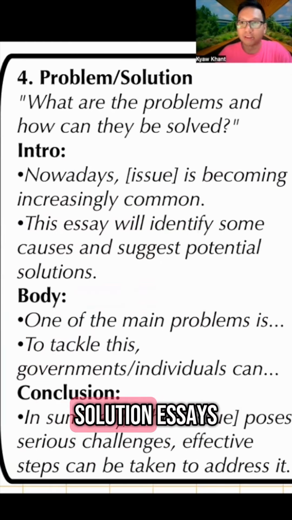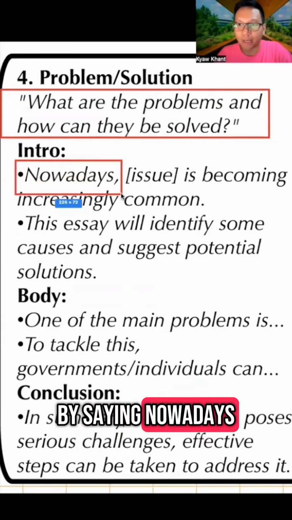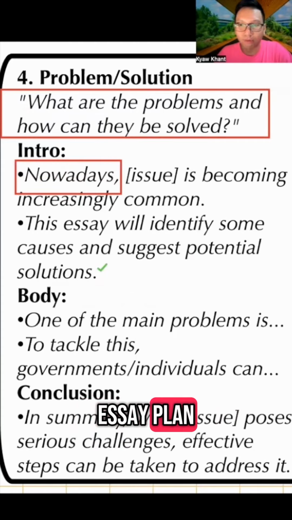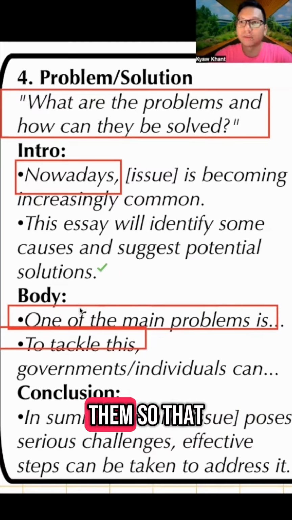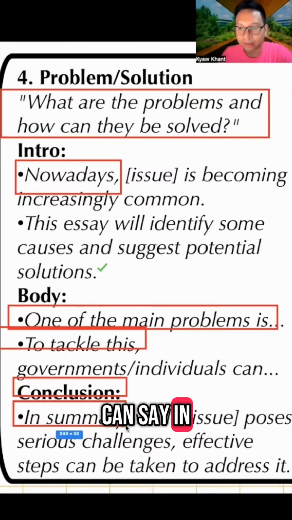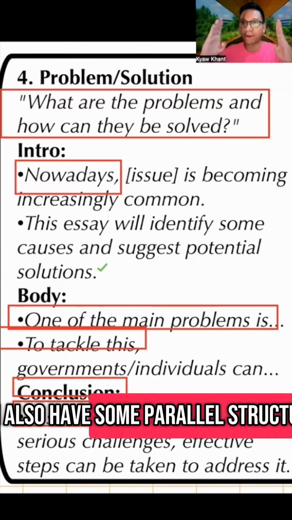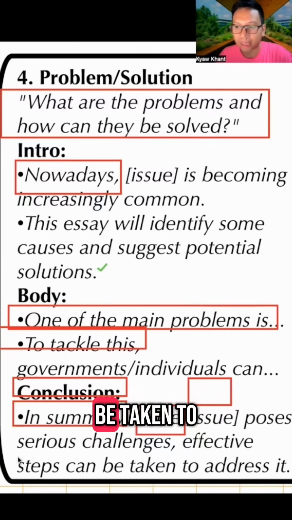For problem and solution essays, the example question should be like this. We can introduce by saying "Nowadays," and same thing, essay blueprints. For body paragraphs, these are some linking phrases. It's a good idea to learn them so that we can apply them where they are needed. For the conclusion, we can say "In summary," and we can also have some parallel structure: "While this poses serious challenges, effective steps can be taken to address it."